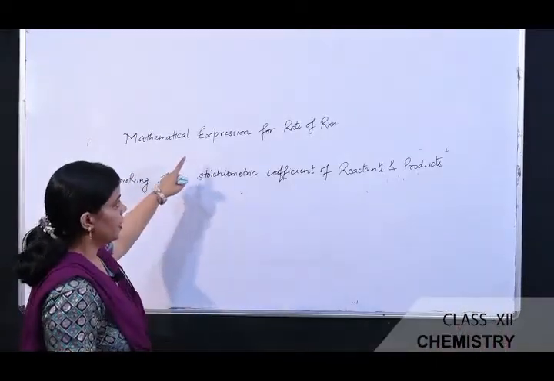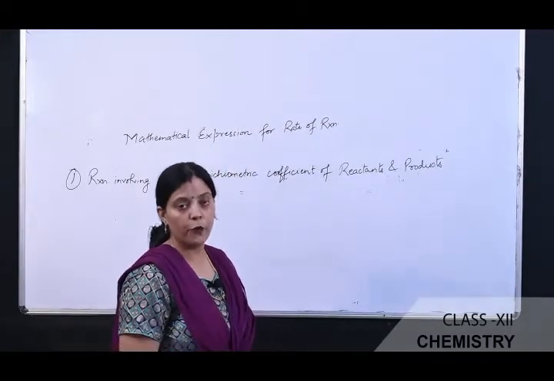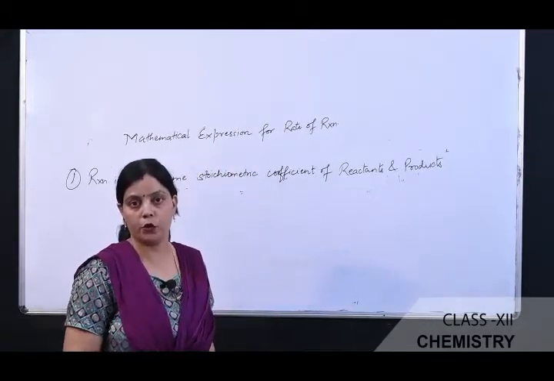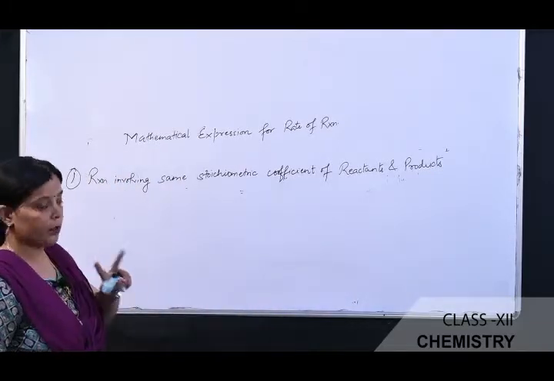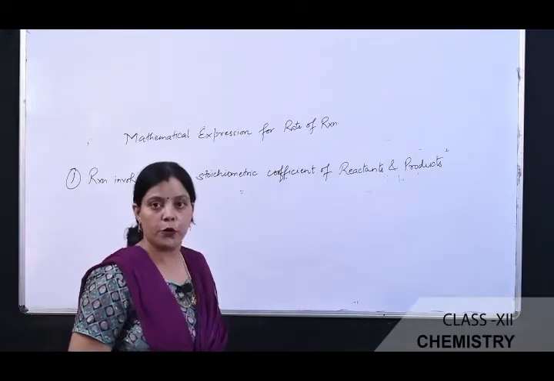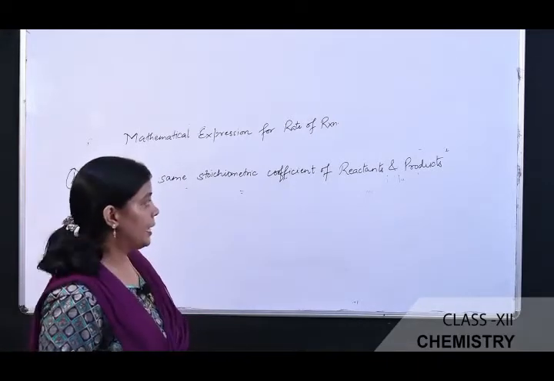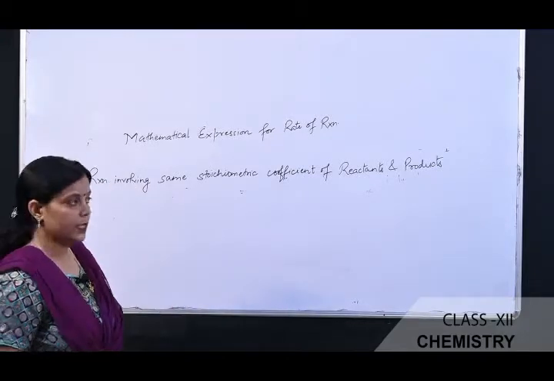Next is the mathematical expression for rate of the chemical reaction. How do we mathematically express the rate of a particular type of chemical reaction? In this we are going to discuss 2 points. The first point is the reaction involving same stoichiometric coefficient of reactants and products. For that I am showing you with the help of a gaseous reaction.